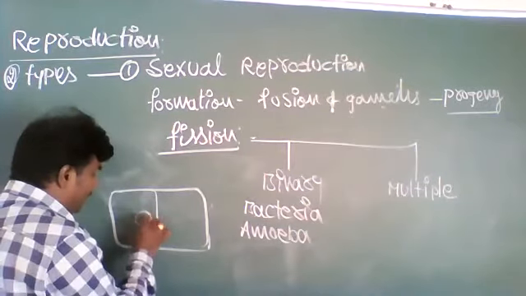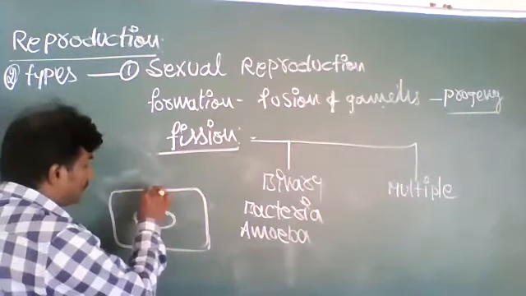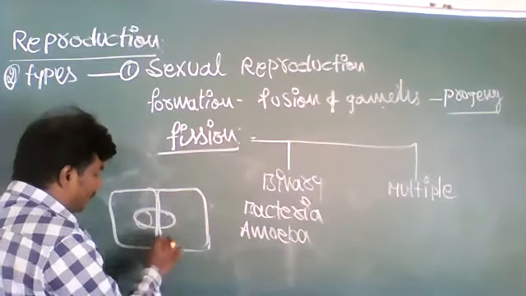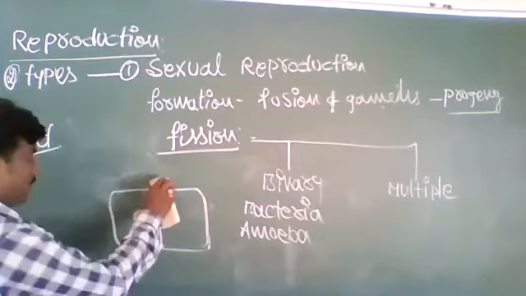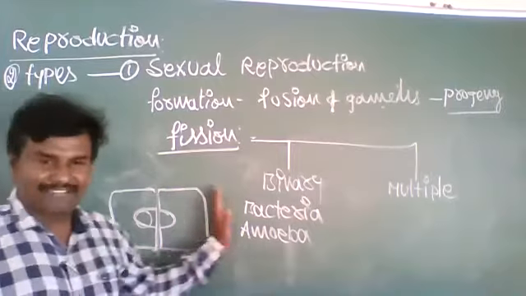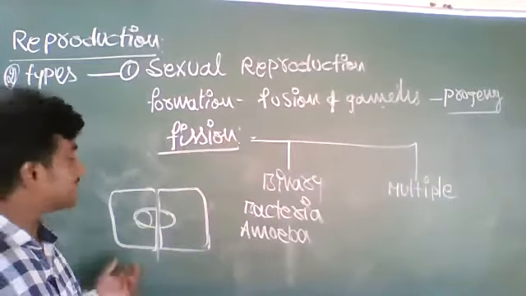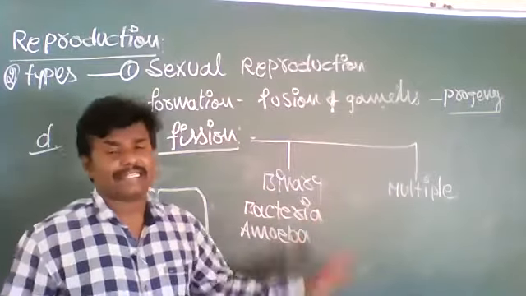The nucleus is divided into two parts. In this way the outer wall will grow like this. When it grows fully, it will be divided into two parts. It will grow as a new unit. This is called binary fission. Binary fission occurs in amoeba, bacteria, etc.